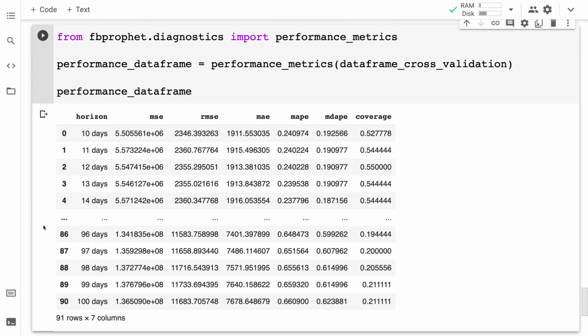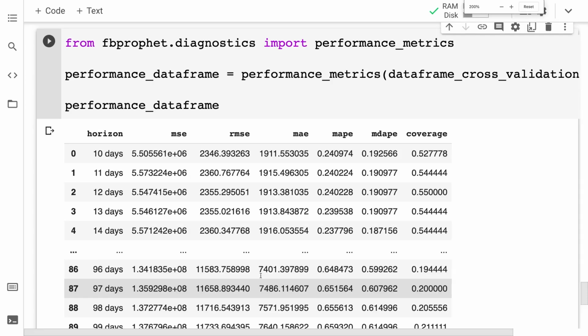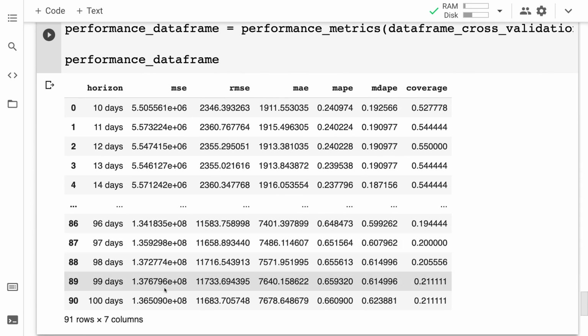And look at this. Now we get a different data frame of different columns. So let's take a look at all of these. We have 91 rows by 7 columns. So here we have the horizon, beginning at 10 days and going up to 100 days. This horizon is the agent's time to live. So if the number of steps an agent has left is changed, then the agent will behave differently depending on how many steps it has left.